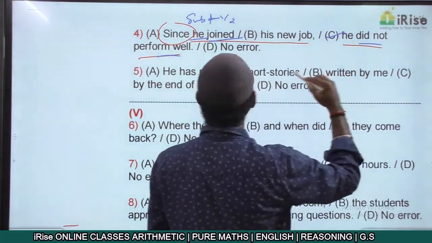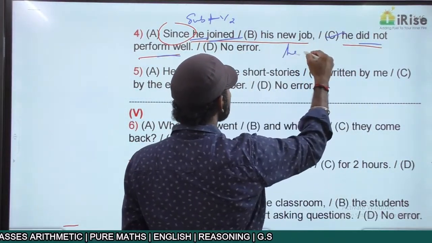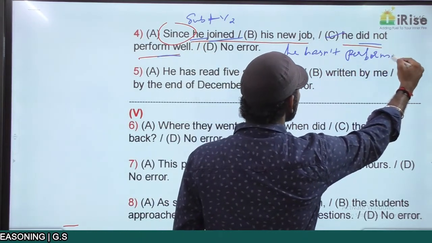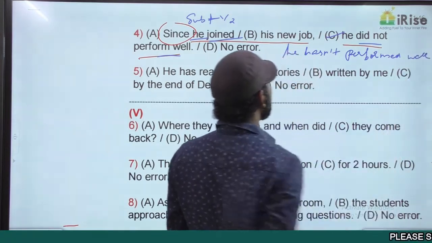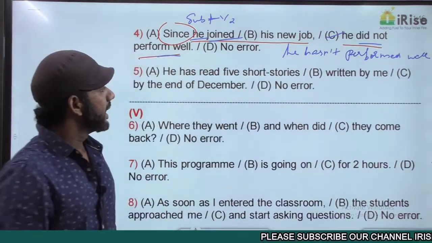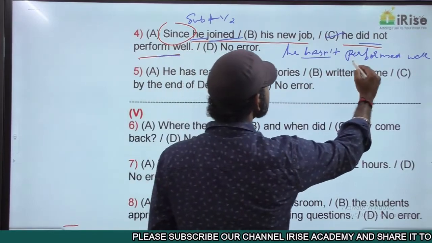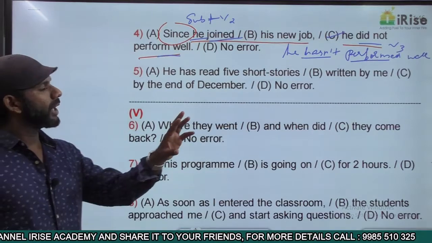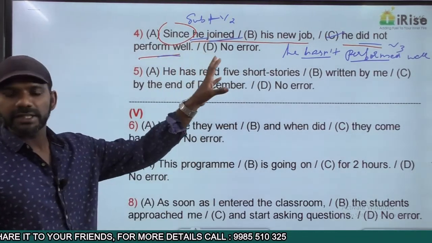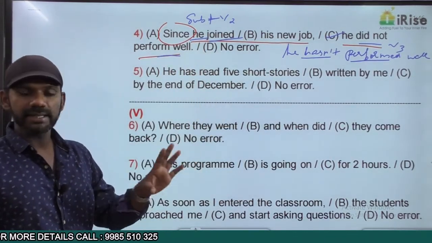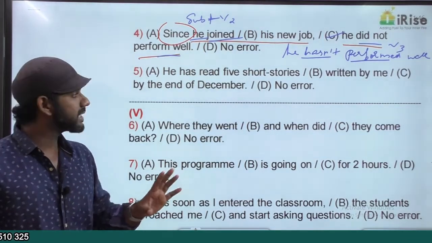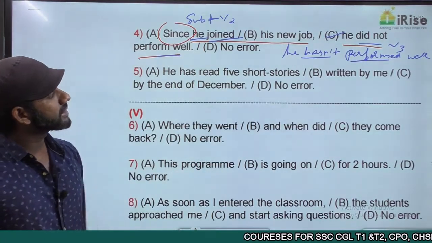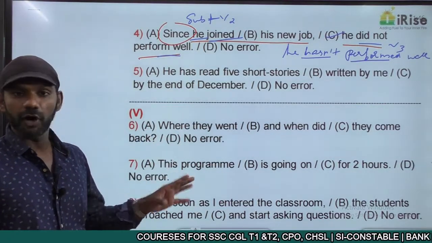In fact, the correct statement must be he hasn't performed well. Hasn't performed is has plus V3, and has plus V3 is present perfect. So two ideas in this statement. The idea after since is in the simple past. The other idea is in the present perfect tense. This statement is grammatically correct. So the correct sentence must be, since he joined his new job, he hasn't performed well.